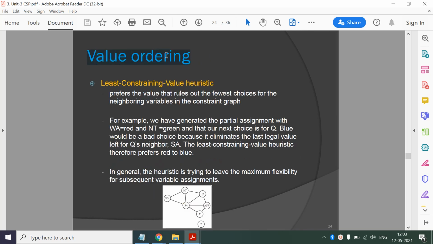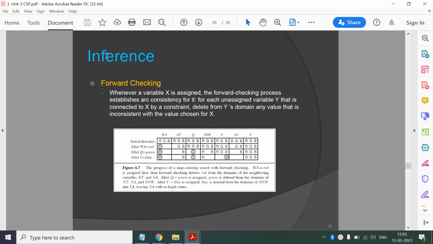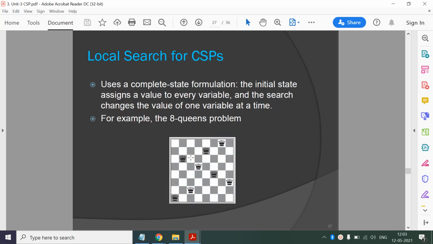Then we talked about value ordering. Here we have one heuristic called least constraining value. It prefers the value that rules out the fewest choices for the neighboring variables. Otherwise, we might not find a solution. That's why we prefer the value that rules out the fewest choices for the neighboring values in the constraint graph. For inference, we have seen forward checking. This is another name for constraint propagation. If you see this example, it is like constraint propagation.